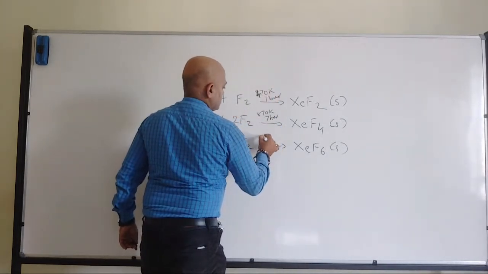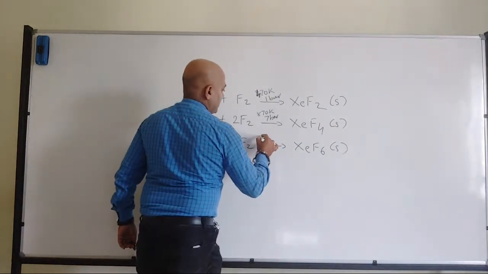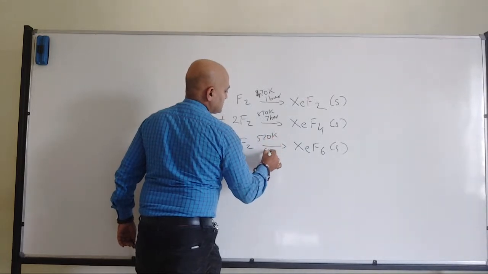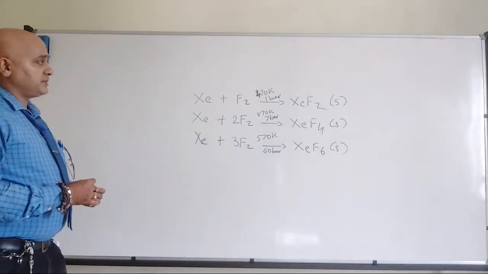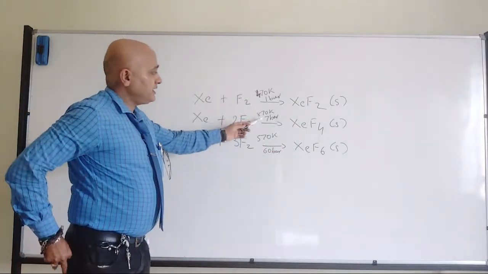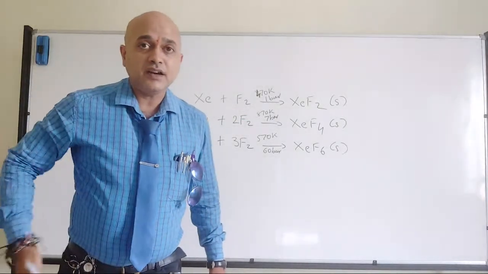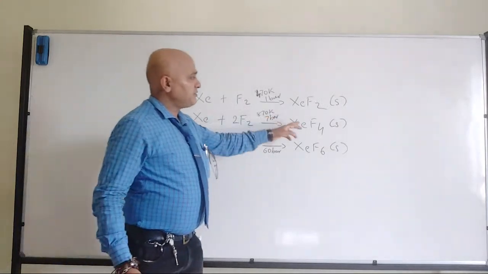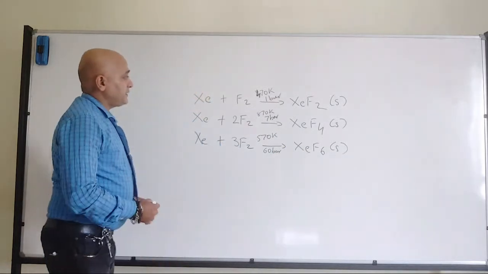Okay. So then when it comes to here, it will be 3F2, where we will have around 570 Kelvin and 60 bar pressure. Fine. So 470, 870, 570. I have rounded off the temperatures and all. Okay. So that's where we have xenon difluoride, xenon tetrafluoride, and xenon hexafluoride.